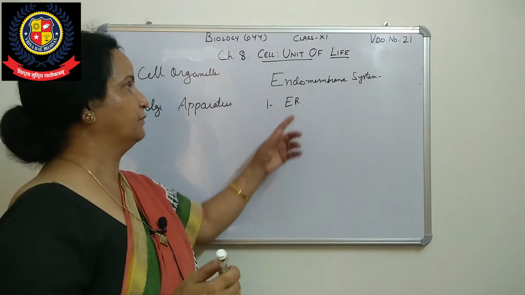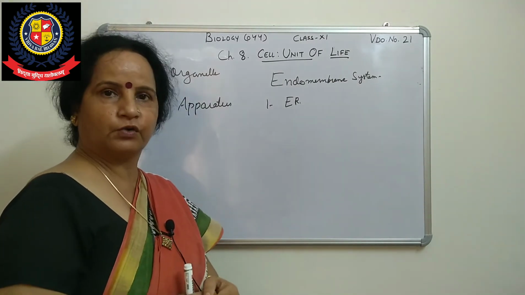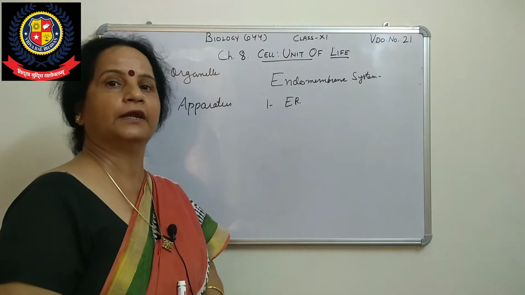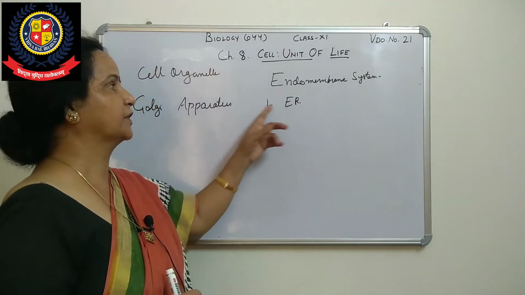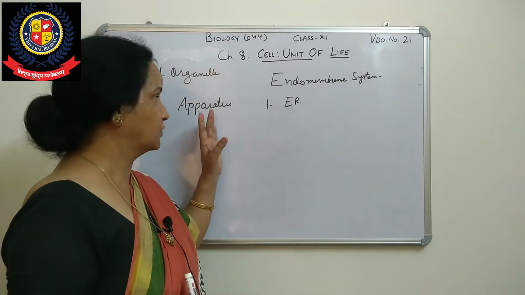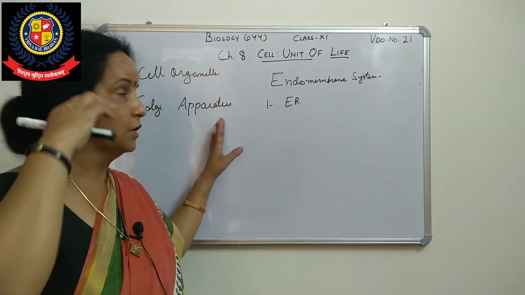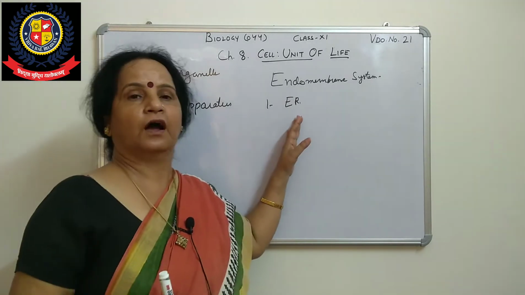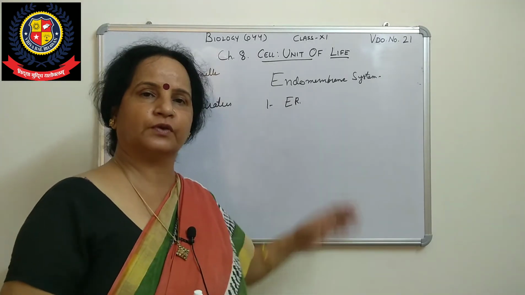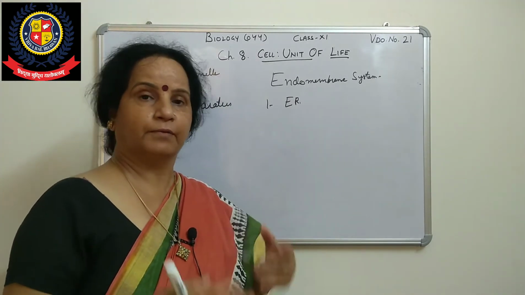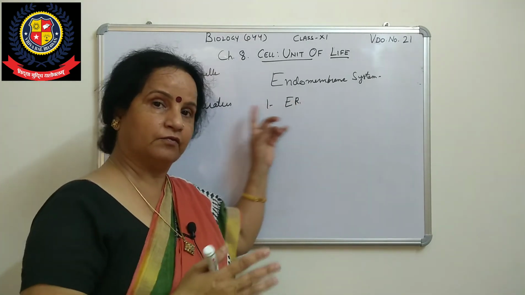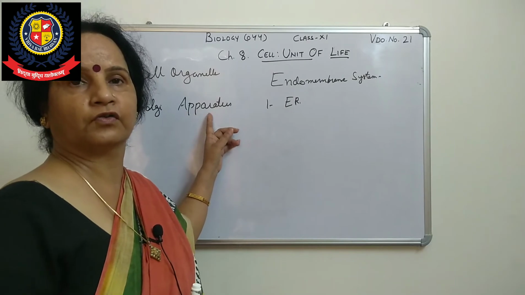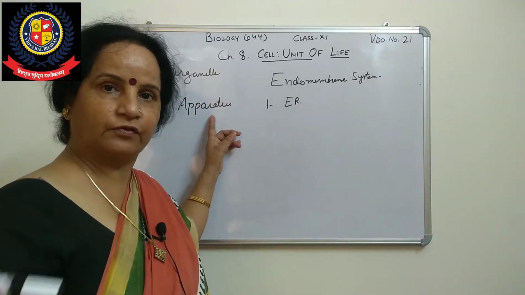Earlier we did the endoplasmic reticulum, which does the job of protein synthesis and lipid synthesis. The Golgi apparatus is closely associated with the endoplasmic reticulum, so what is produced there moves towards the Golgi apparatus, and then moves to the next one.